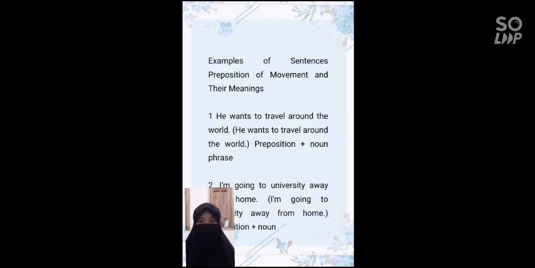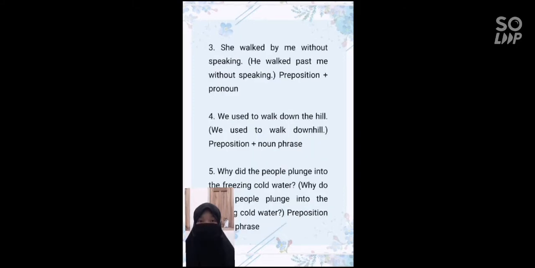This sentence consists of preposition plus noun. She walked by me without speaking. The sentence consists of preposition plus pronoun.